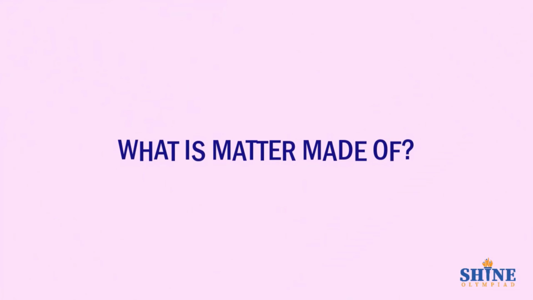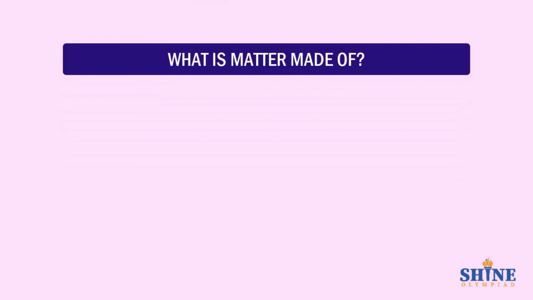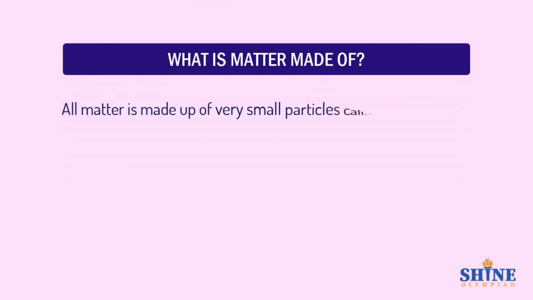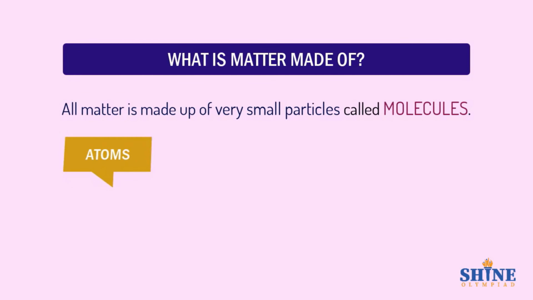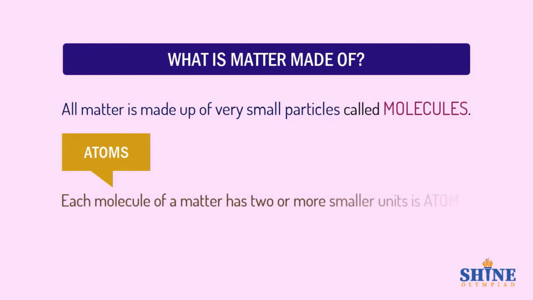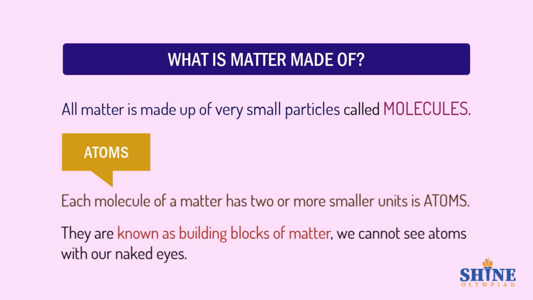What is matter made of? All matter is made up of very small particles called molecules and atoms. Each molecule of a matter has two or more smaller units called atoms. They are known as the building blocks of matter. We cannot see atoms with our naked eyes.